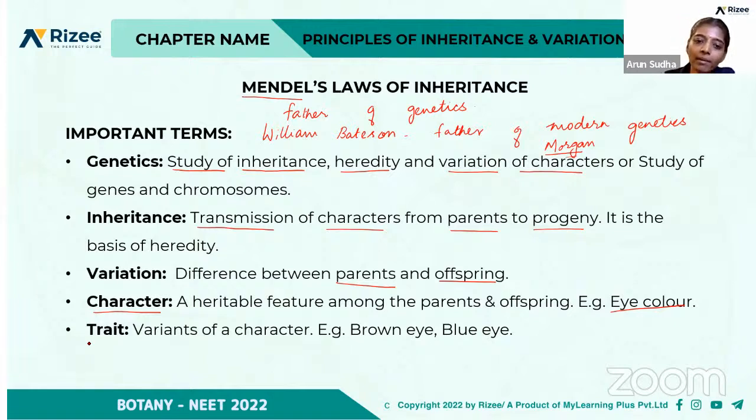So what do you mean by a trait? It is a variant of a character. For example, if we take the character eye color, it may be a brown eye, blue eye, or black eye. These are the different traits, right? They are the variants of a particular character, and each is called a trait. So these are the important terms: what is genetics, what is inheritance, what do you mean by variation, what are characters, and what is a trait, right?